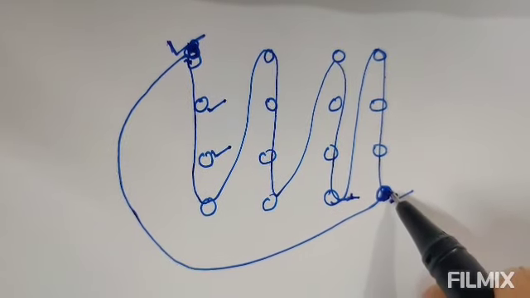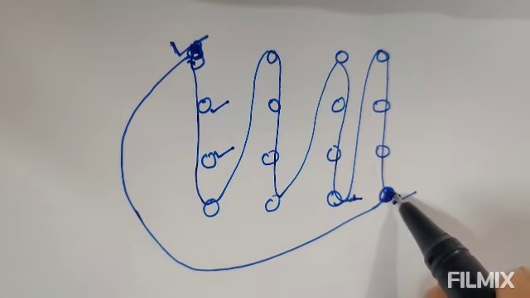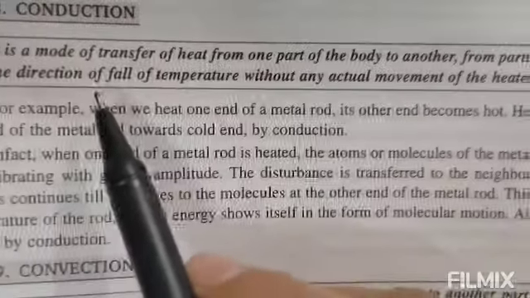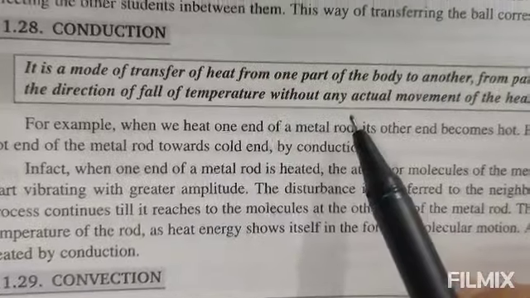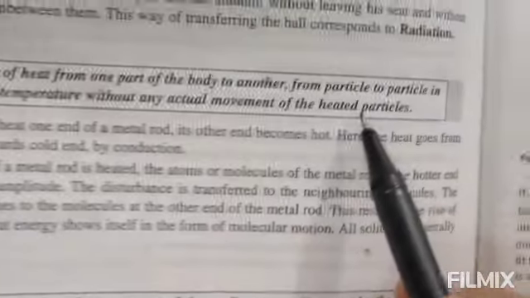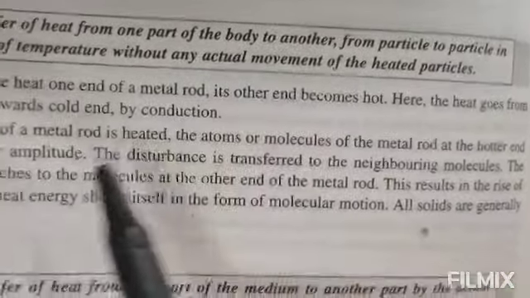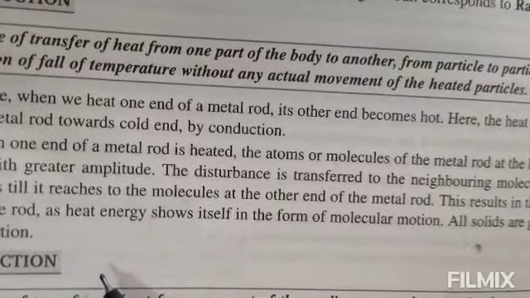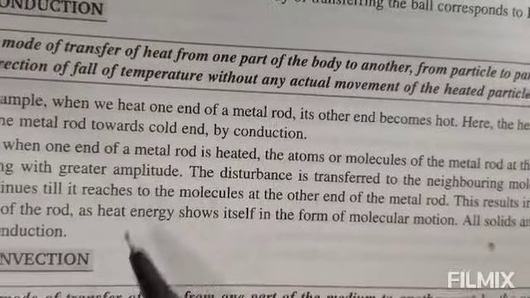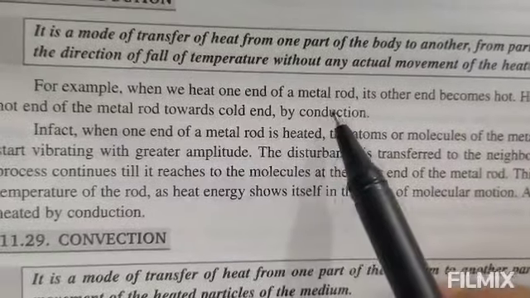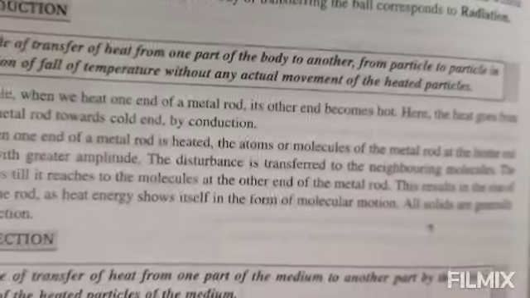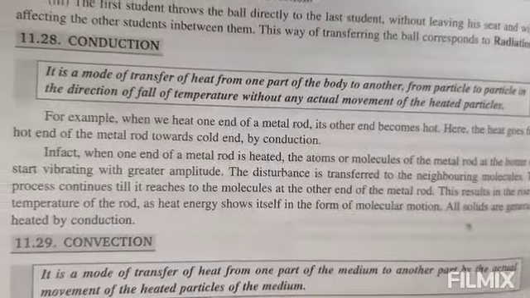So now we are in a position to define all these three methods of transfer of heat. Conduction is a mode of transfer of heat from one part of the body to another, from particle to particle, in the direction of fall of temperature without any actual movement of heated particles. For example, when we heat one end of a metal rod, its other end becomes hot. Here the heat goes from the hot end of the metal rod towards the cold end by conduction.